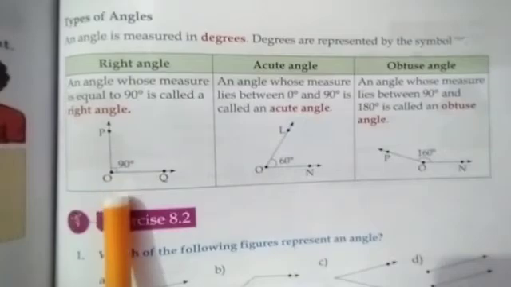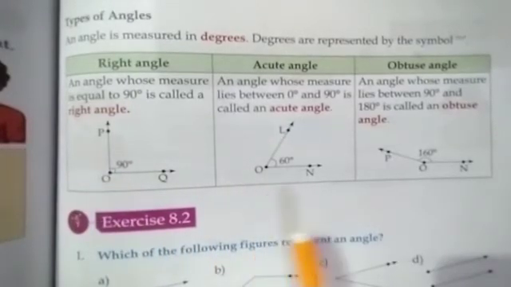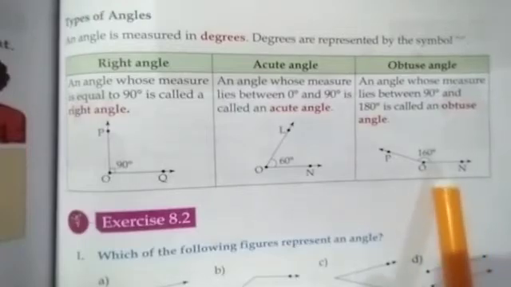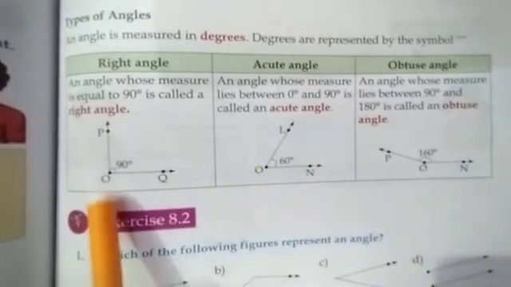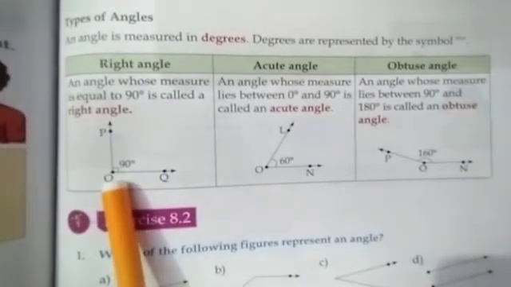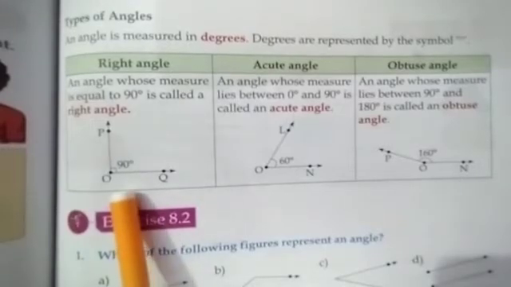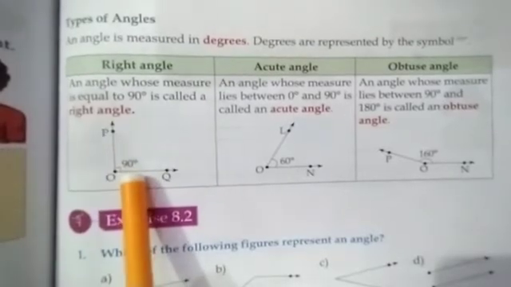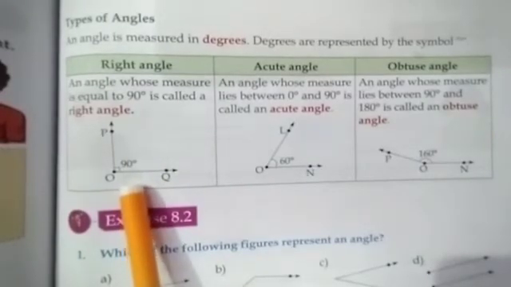Have you seen a protractor? On the protractor, you can see the degrees 10, 20, 30, 40, up to 180. When an angle is 90 degrees, then it is called a right angle.